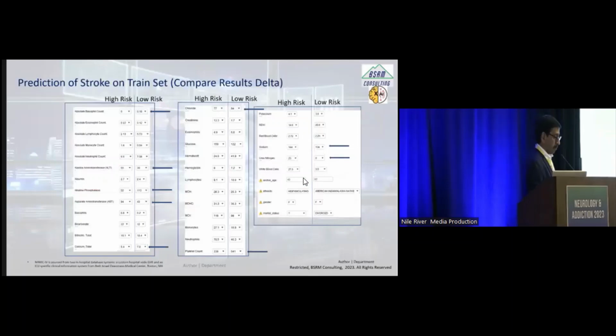Okay, this is a sample patient with a number of markers listed, and I have highlighted with arrows how they differ. If you look at the ALT, high-risk patients have a high ALT compared to low risk. There are published articles about alanine aminotransferase and the risk for stroke, especially if it is high. And high alkaline phosphatase has a low risk. So if it is low, then it has a high risk. The same is the case with aspartate aminotransferase.